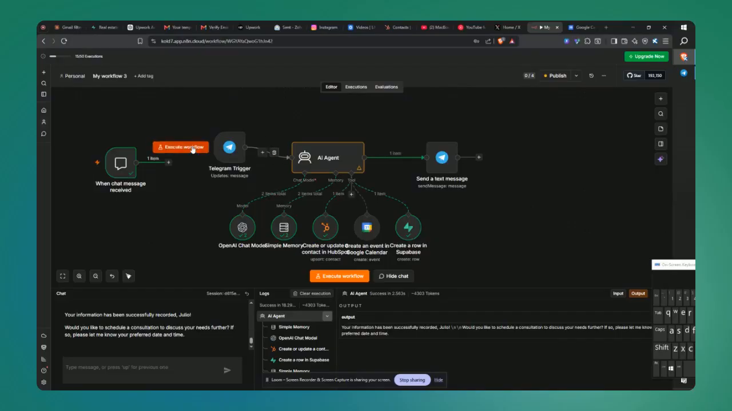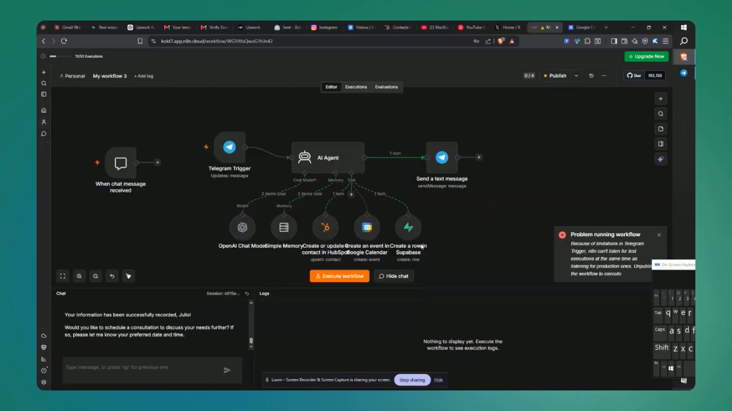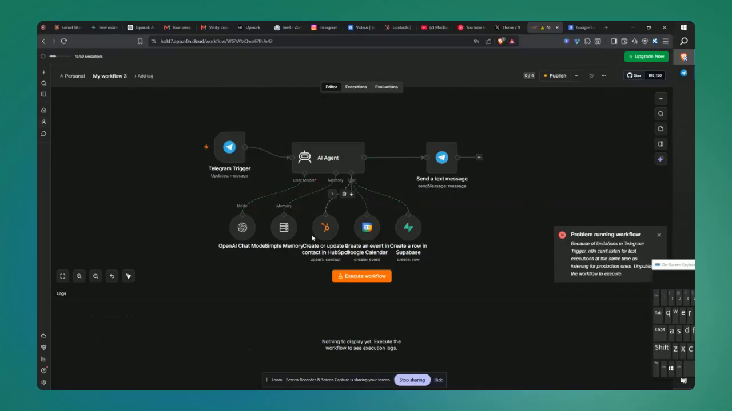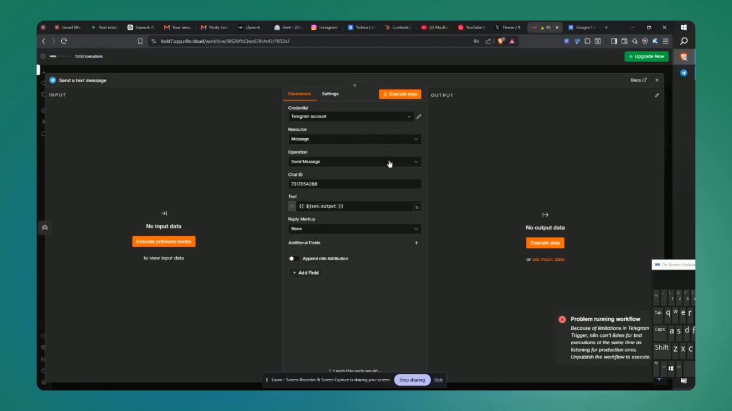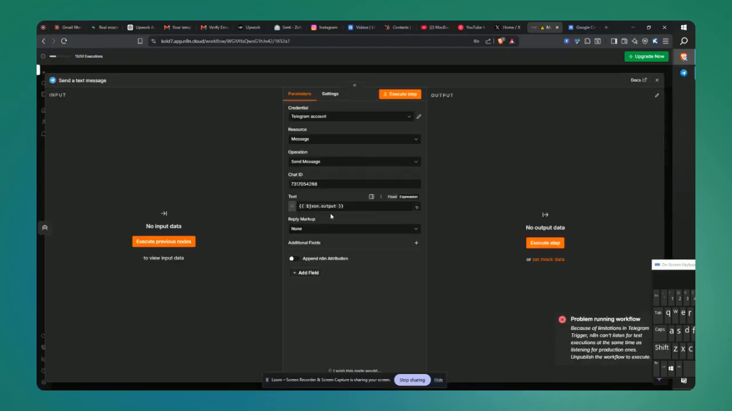Let's trigger this workflow and send the message. I think there are too many triggers. Let's do the last node first. For this last node, you will basically map the output coming from this place. Like I said, the output will be in $json.output. Then you add the curly brackets and other stuff. Then you have to get your chat ID as well.